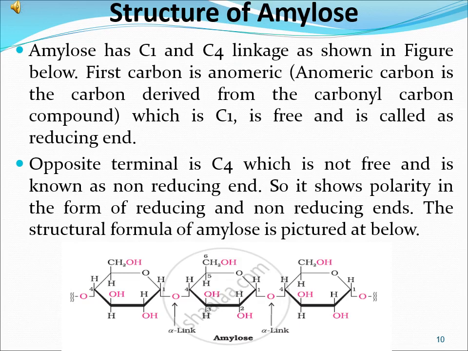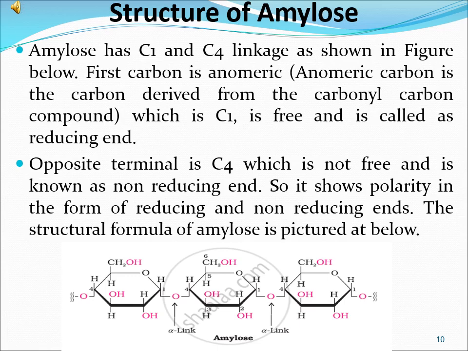The structure of amylose is shown below in the slide. Amylose is C1 and C4 linkage as shown in the figure below. First carbon is anomeric. Anomeric carbon is that carbon which is derived from the carbonyl carbon compound, and in the structure C1 is free and is called the reducing end. The opposite terminal is C4, which is not free and is known as non-reducing end. So it shows polarity in the form of reducing and non-reducing ends.